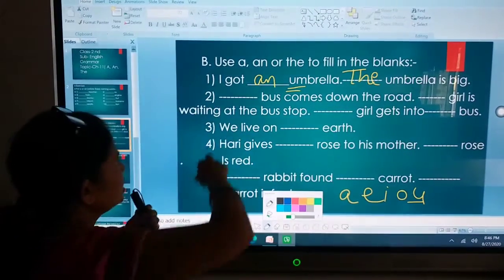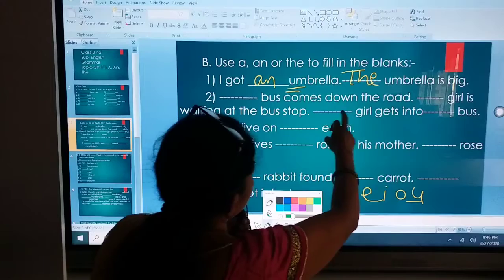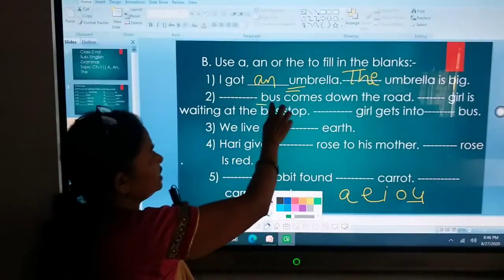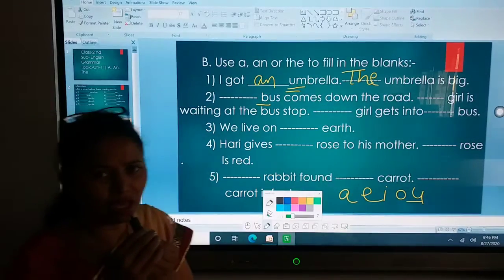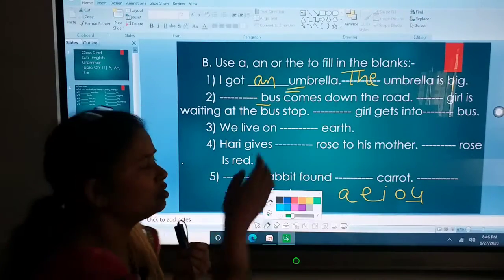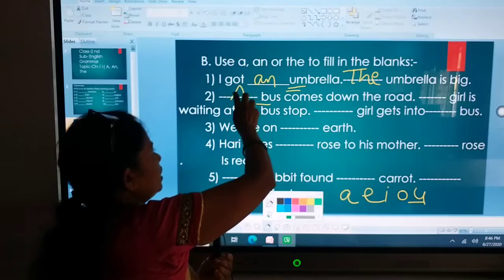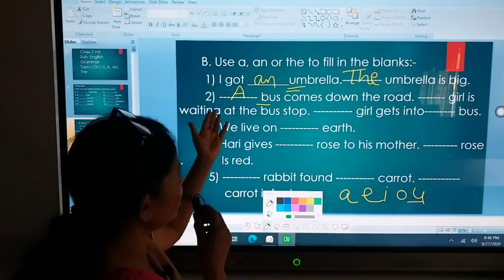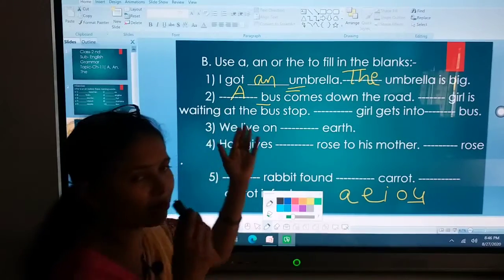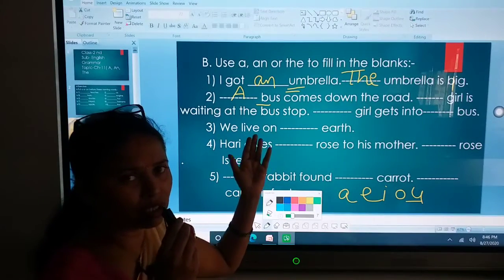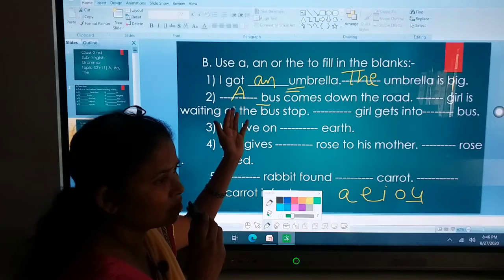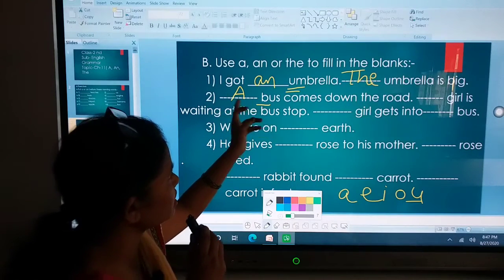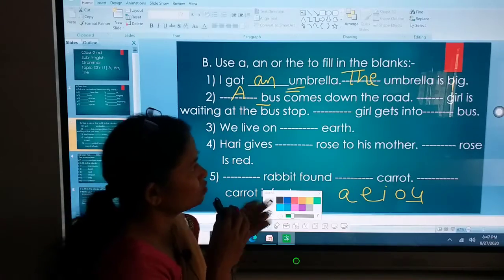Now next is dash bus comes down the road. Now see the first letter of bus is B and B is your consonant. So we'll write a. A bus. Why have I written a capital letter? Because the sentence is starting, so the first letter should be capital. So A bus, capital A, comes down the road.